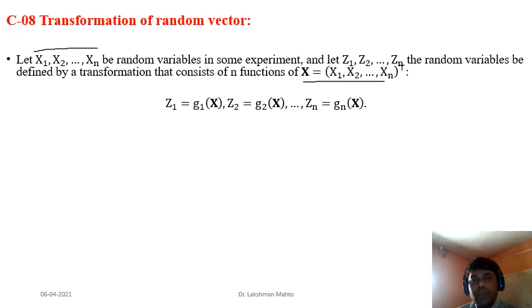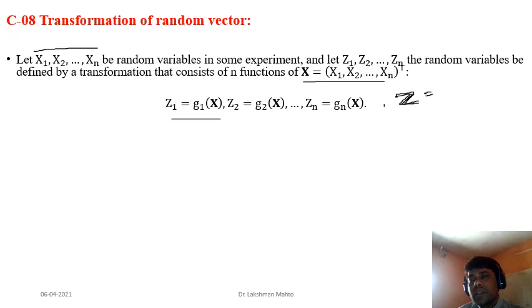That means z1 is equal to g1 of x, z2 equal to g2 of x, and zn equal to gn of x. So you can easily see that a bold letter I always use to represent a vector, and just a simple letter, whether capital or small, represents the corresponding variable. So here z1, z2, all these are random variables. But if you take all these together, then capital Z will represent the transformed random vector. X is the given random vector, and Z,